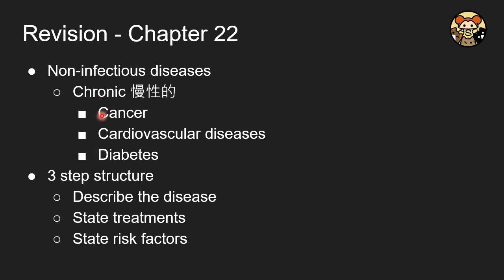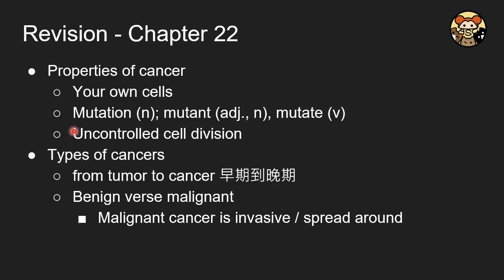For the non-infectious disease, some of them are chronic, and we will focus on these three: cancer, cardiovascular disease, and also diabetes. In this chapter, there are 3 steps. That is, describe the disease, state the treatment, and also state the risk factor. So what are the properties of the cancer?